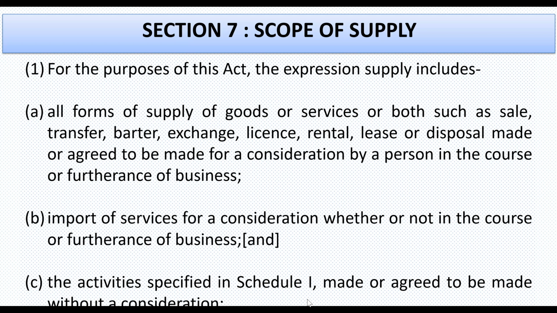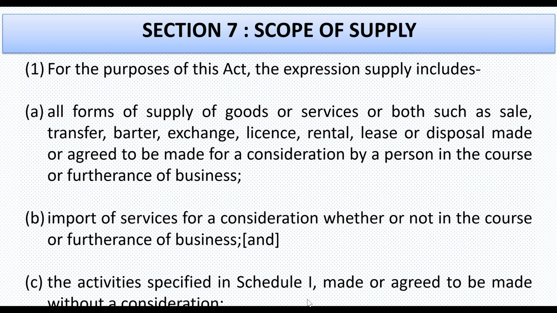And it is clear that even if the title of goods is not transferred, GST levy arises without transferring the title of goods, because all forms of supply of goods or services are included in the scope of supply: transfer, barter, exchange, license, rental, lease, or disposal. What are the meanings of this terminology? We will discuss the meaning of this terminology in the next slides.